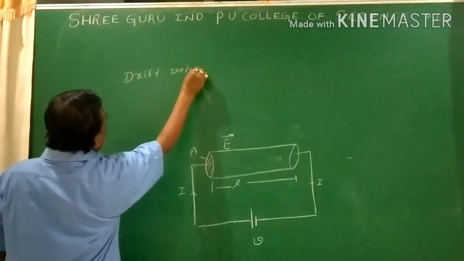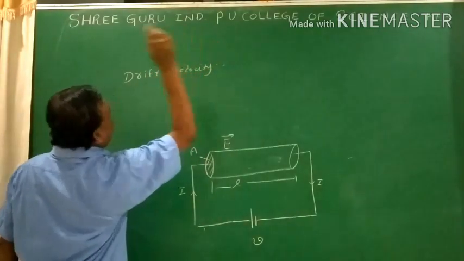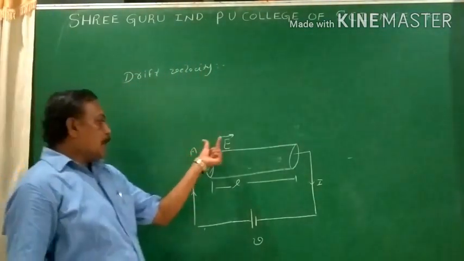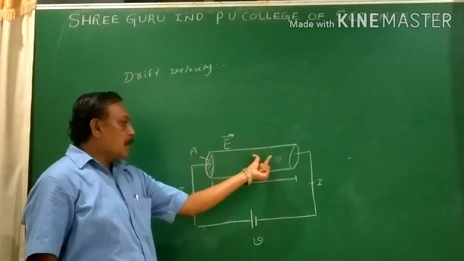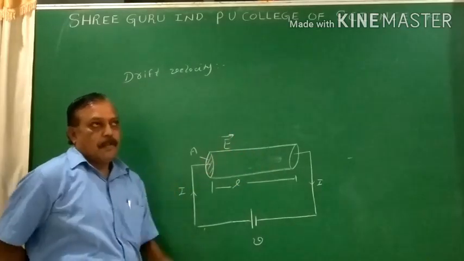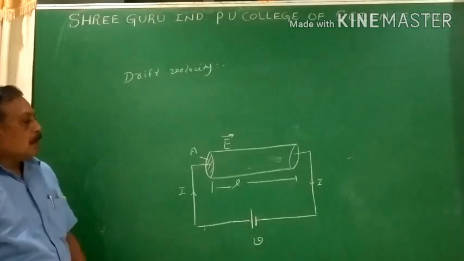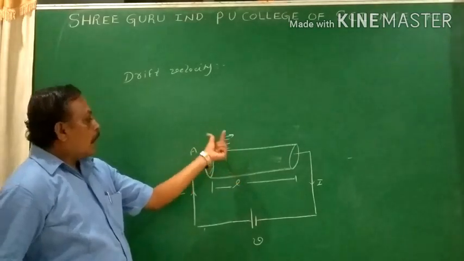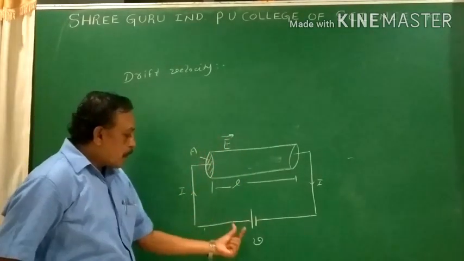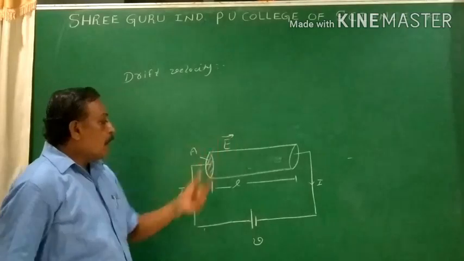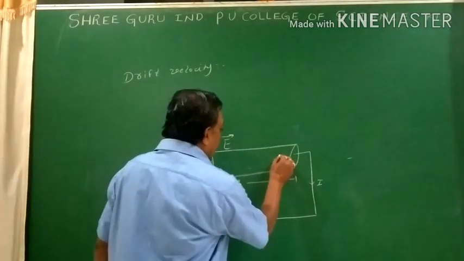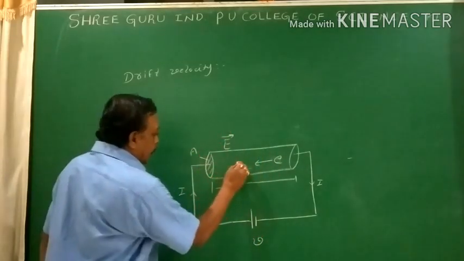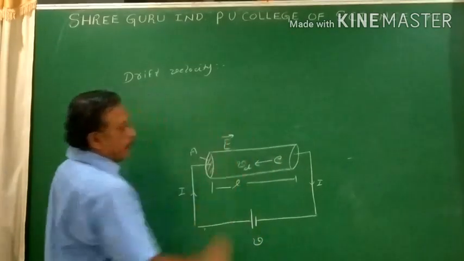Drift velocity. In the absence of the electric field, the electrons inside the conductor are in zigzag motion. Due to that zigzag motion, the resultant velocity of the electron is zero. So, when I apply the electric field, when I apply the potential difference, there is an establishment of the electric field, the electrons are set in motion, and that velocity of the electrons which are in motion under the effect of the electric field is called drift velocity.